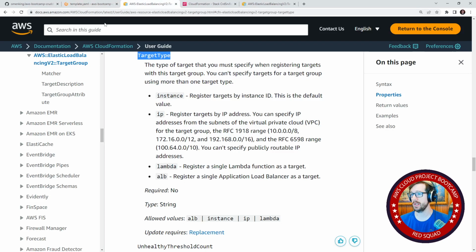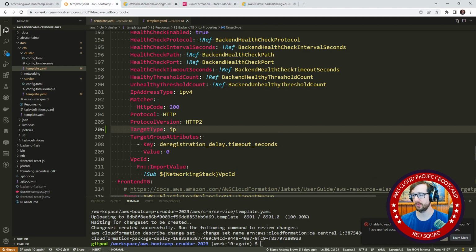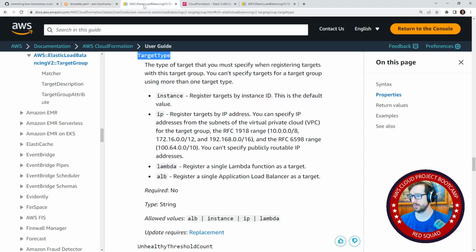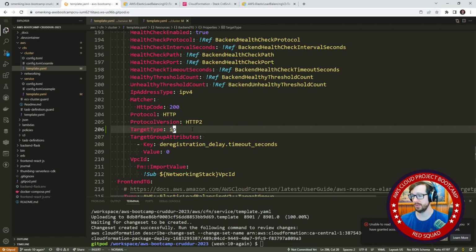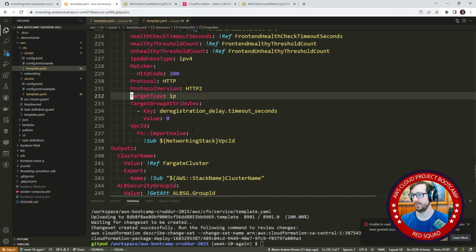It has to be IP addresses for Fargate. So we'll go here and we'll just say IP. I believe that's what it wants. It looks correct to me. We'll go ahead and copy this, and we'll go down below, and we'll put the target type in there as well. And then we will go back.